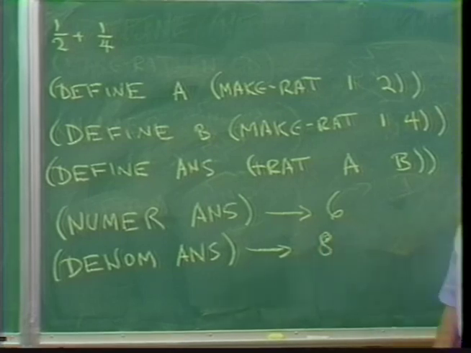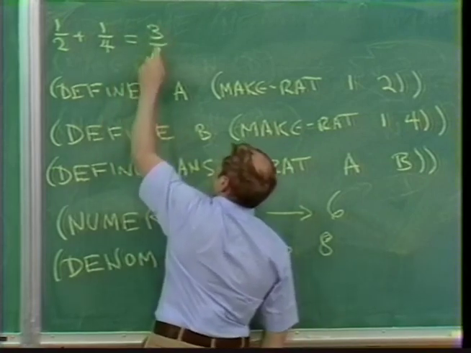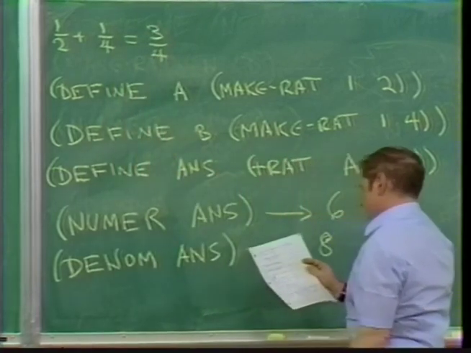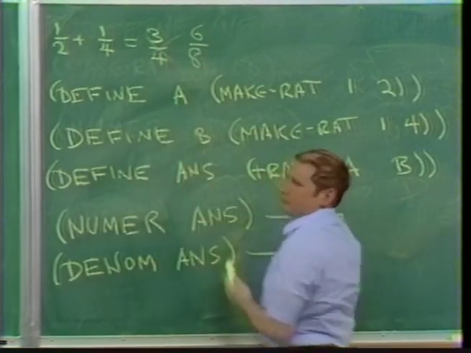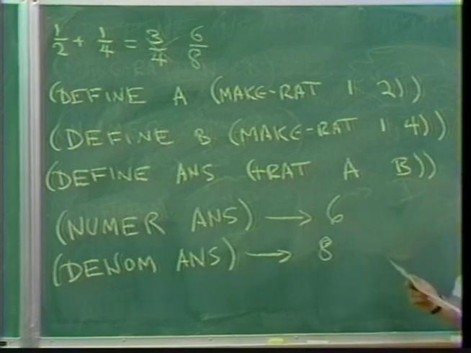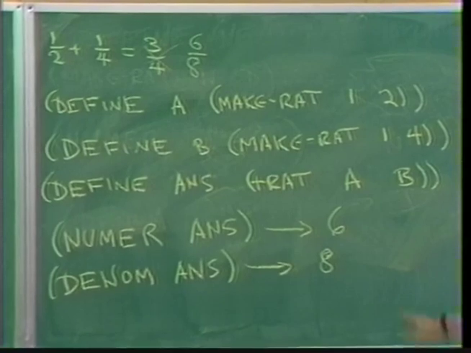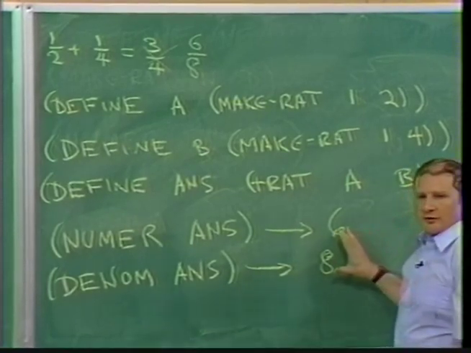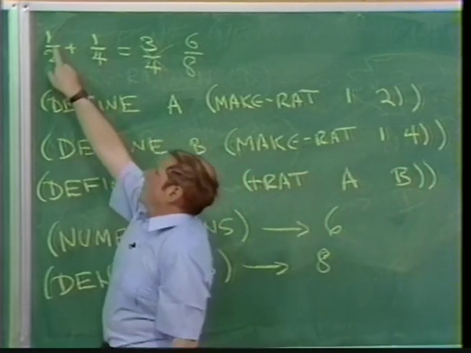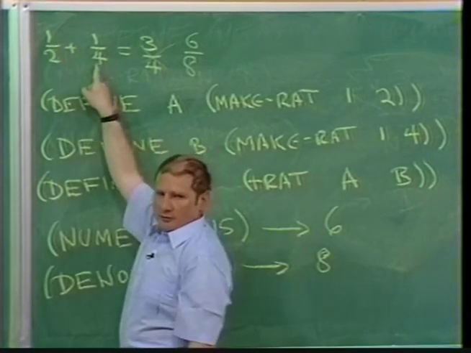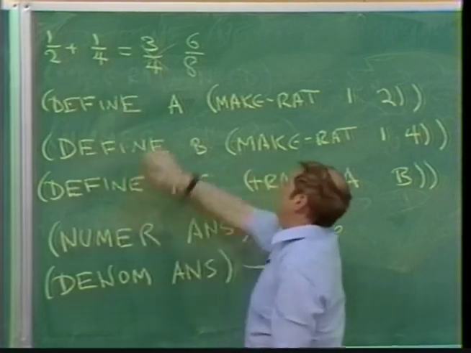So instead of what I would really like, which is for it to say that 1/2 and 1/4 is 3/4, this foolish machine is going to say, no, it's 6/8. You know, that's sort of bad news. Where's the bug? Why does it do that, after all? Well, it's the way that we just had plus-rat. Plus-rat said you add the numerator times the denominator to the numerator times the denominator and put that over the product of the two denominators, and that's why you get 6/8.